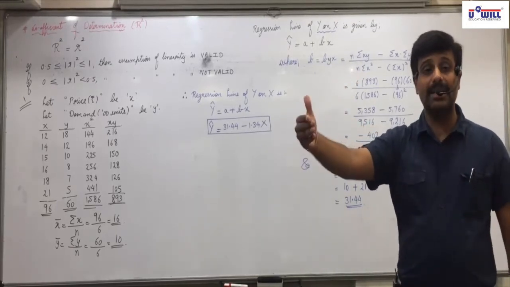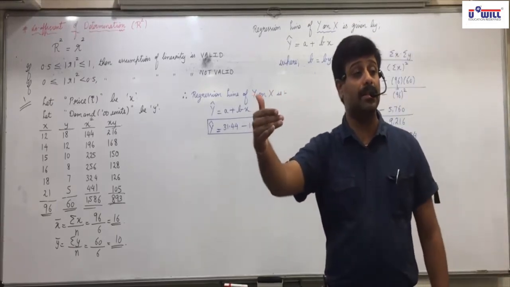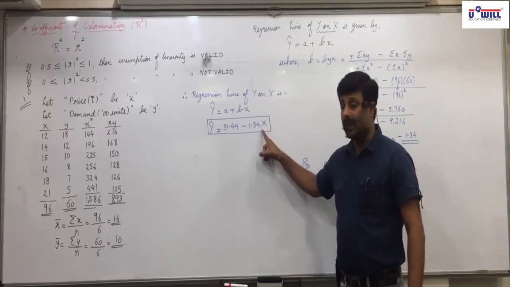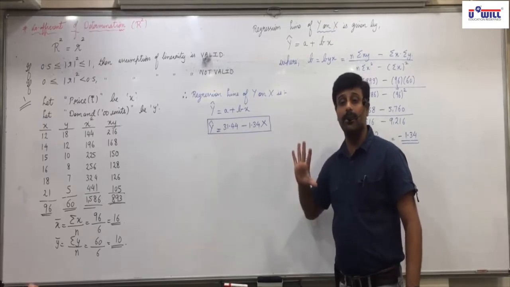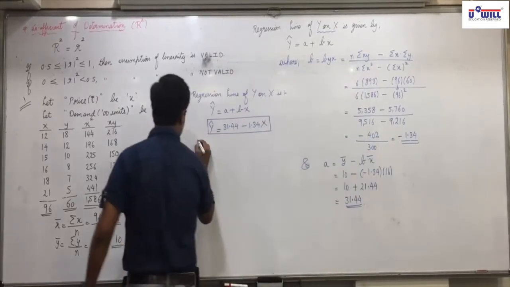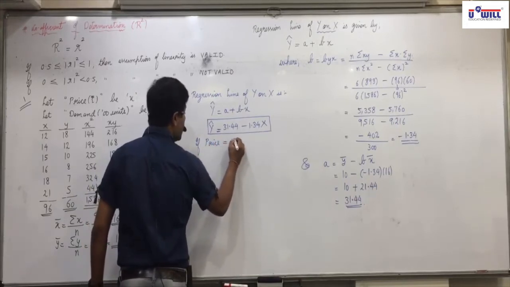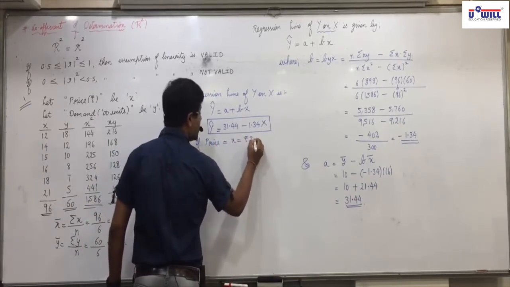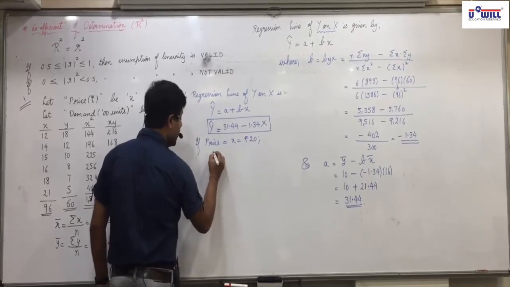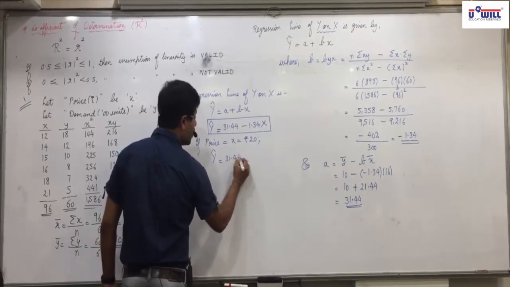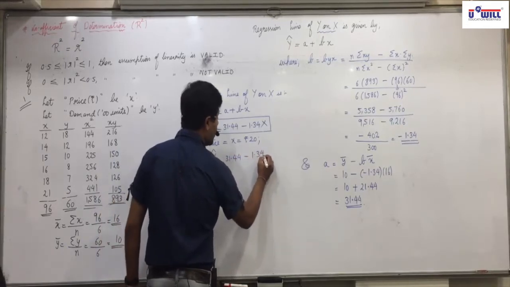For the next answer, it asks to estimate the demand when the price is 20. Here in x now, we will substitute 20 and find the estimate of demand. So further you will say, if price x equals rupees 20, then y cap equals 31.44 minus 1.34 in bracket.